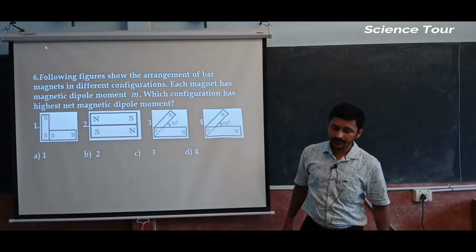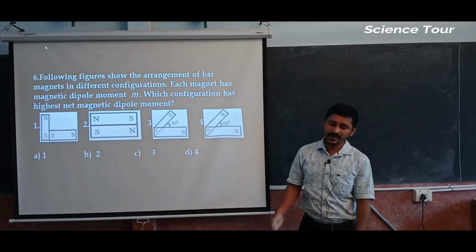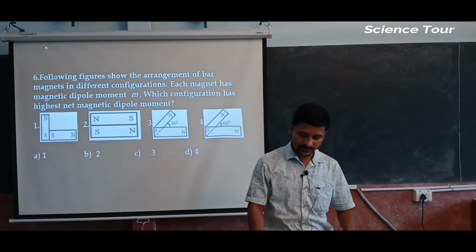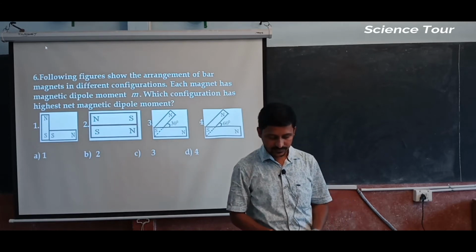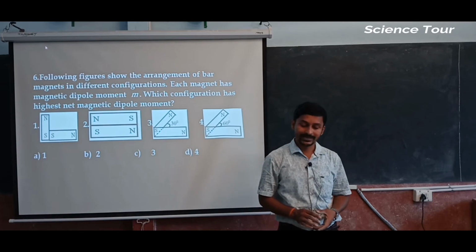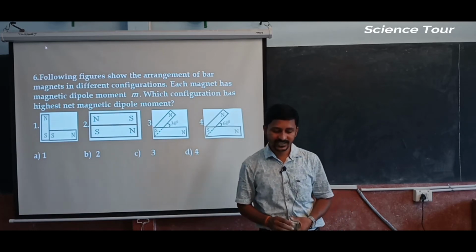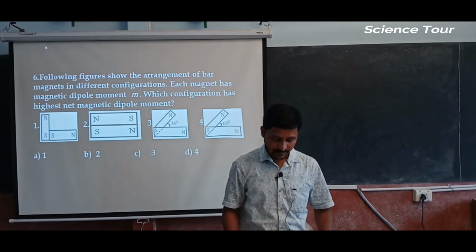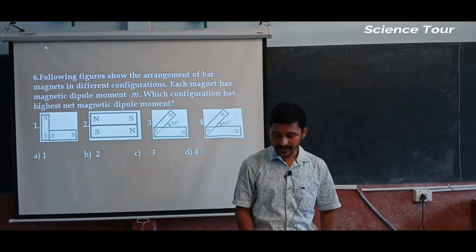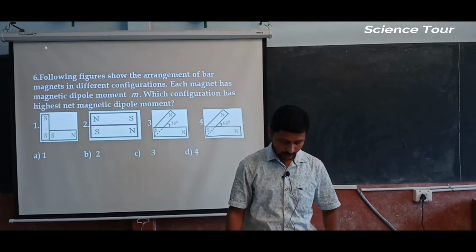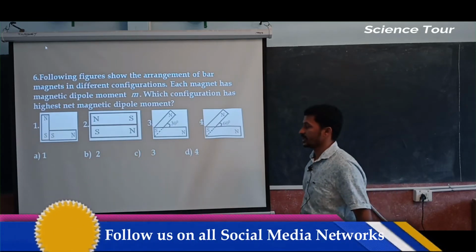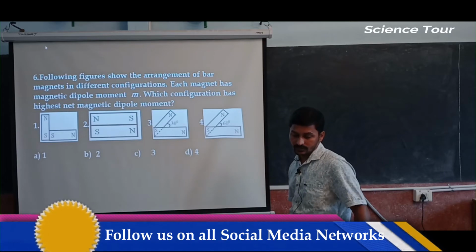Following figures show the arrangement of bar magnets in different configurations. Each magnet has magnetic dipole moment m. Which configuration has the highest net magnetic dipole moment? Different configurations we have already studied, right? So we must know it.